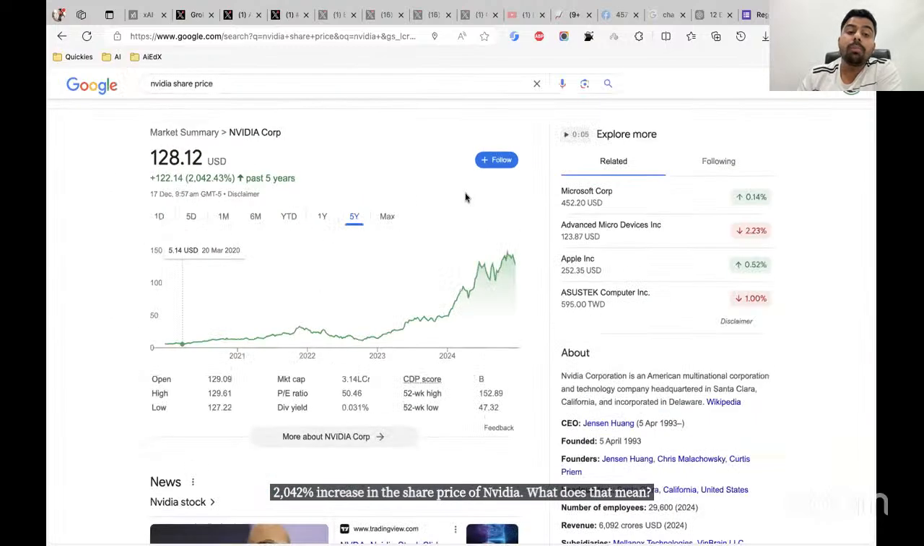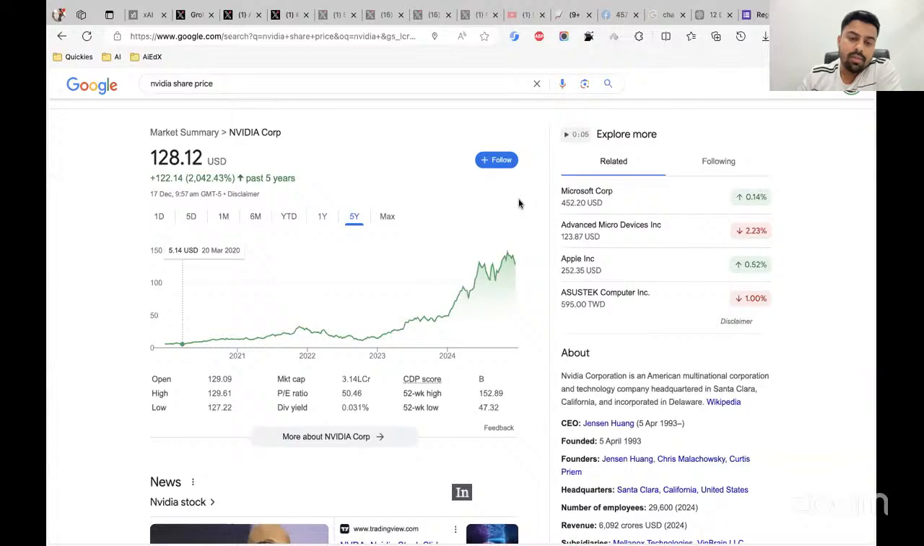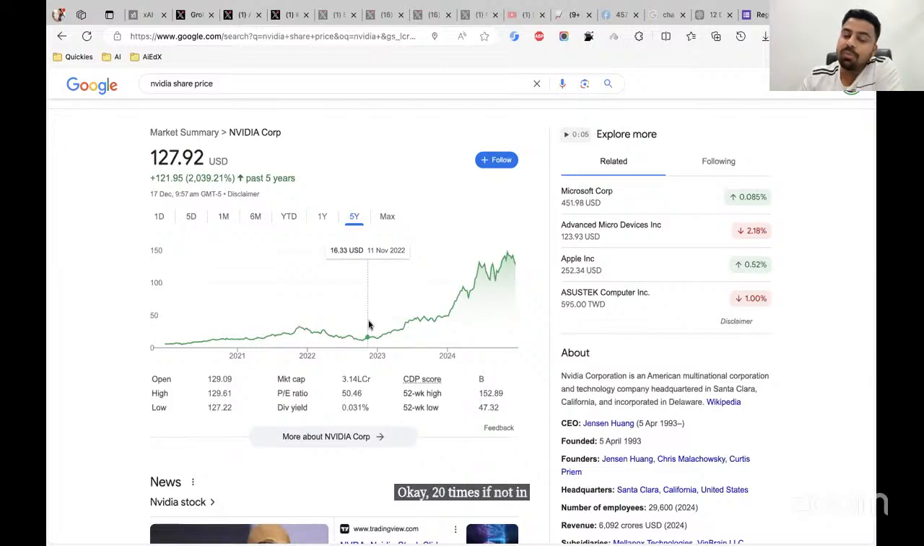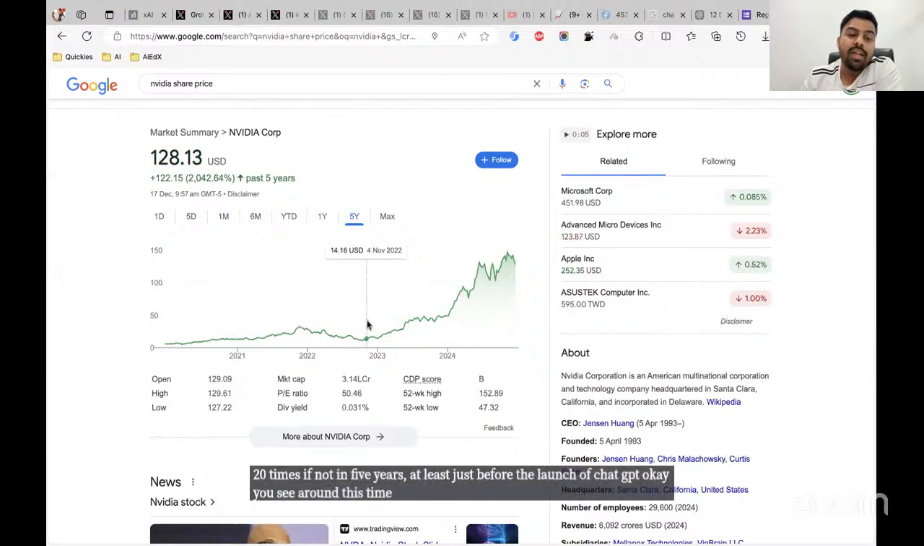That means the share price has increased 20 times in the last 5 years. If somebody had invested, say, 1 lakh in Nvidia 5 years back, that money would have become 20 lakh rupees today. 20 times. If not in 5 years, at least just before the launch of ChatGPT, around this time, it was just $14. And now it's $128.